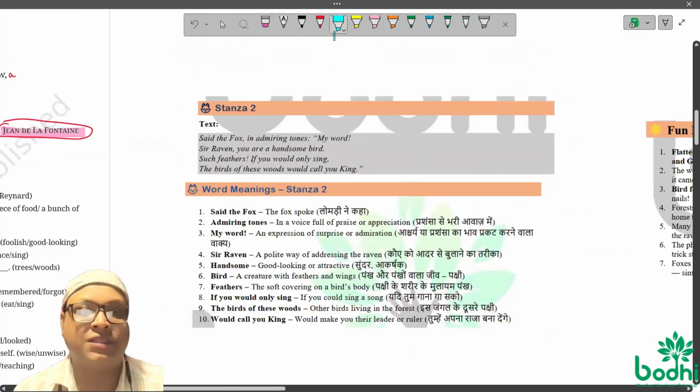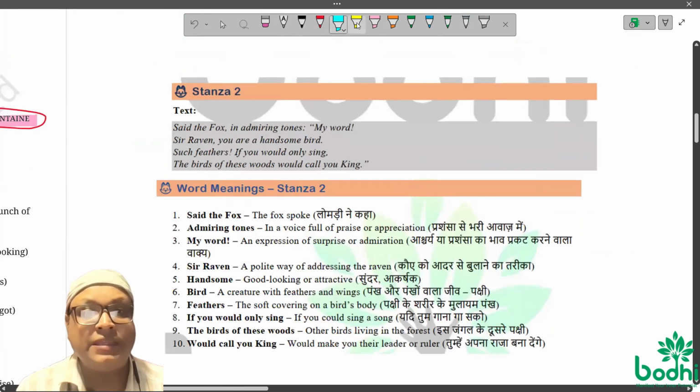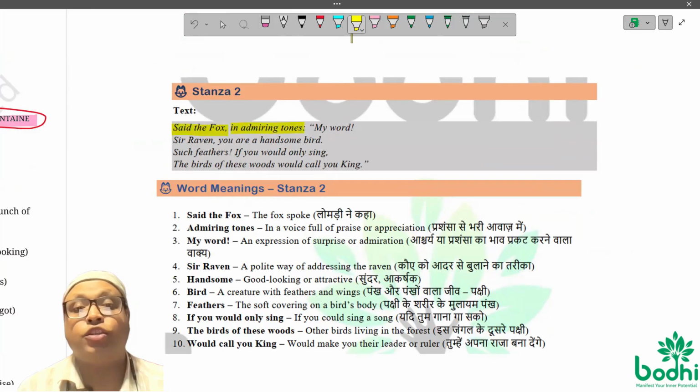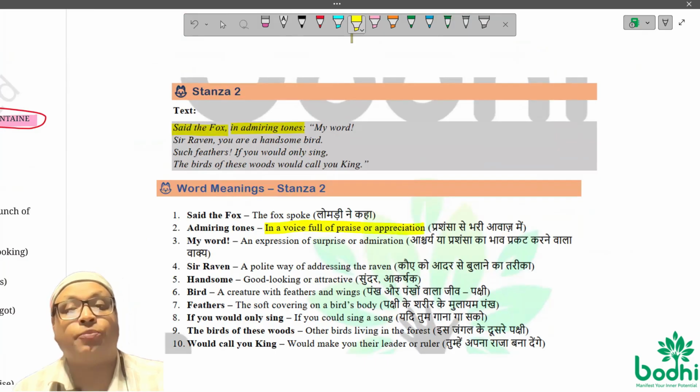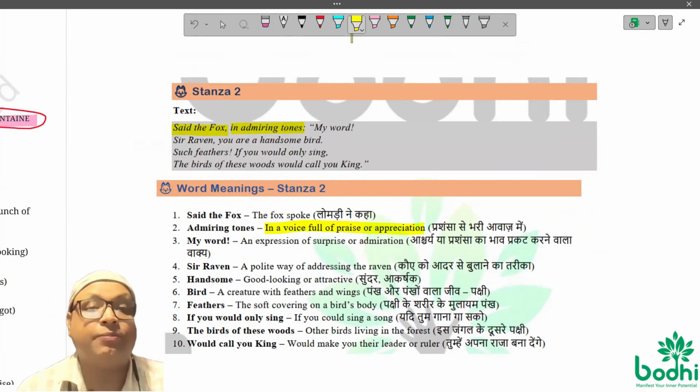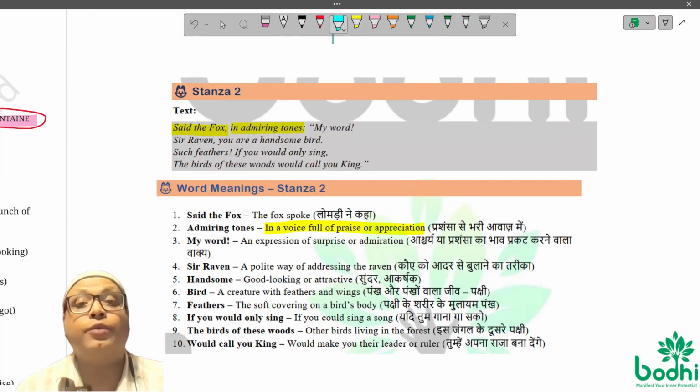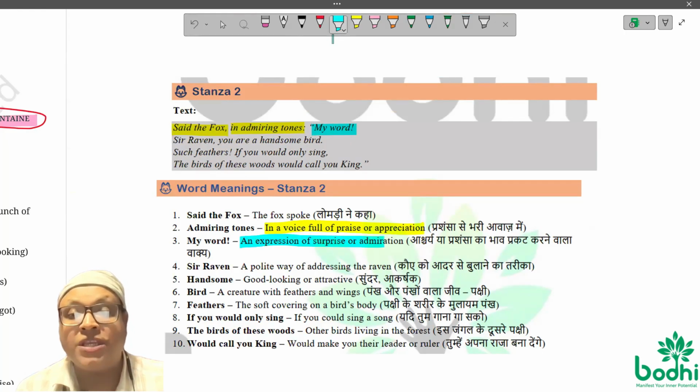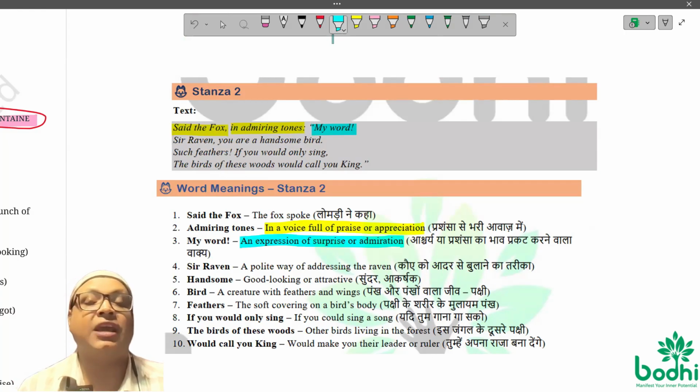Look at here. What does the second stanza say? The second stanza tells, "Say the fox in admiring tone." Admiring tone? What is admiring tone? In a voice full of praise and appreciation. Praising, complimenting, saying good words in admiring tone. He said, "My word." What is my word? My word. It's an expression of surprise and admiration. You are surprised to see something very interesting and awesome.